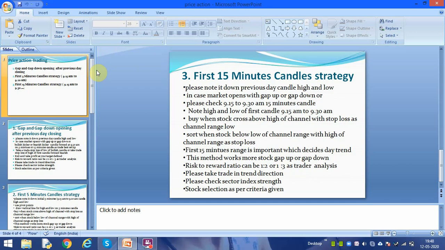See the success ratio. Please take training from people who are certified, NSE certified or NFT certified, and please take training from a person who is both trader and trainer, because a trainer alone can tell you bookish knowledge, but will not be able to give practical knowledge because he is not a trader.